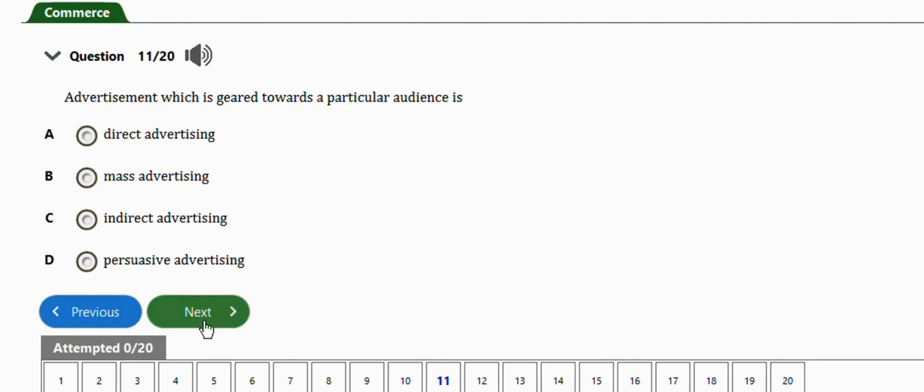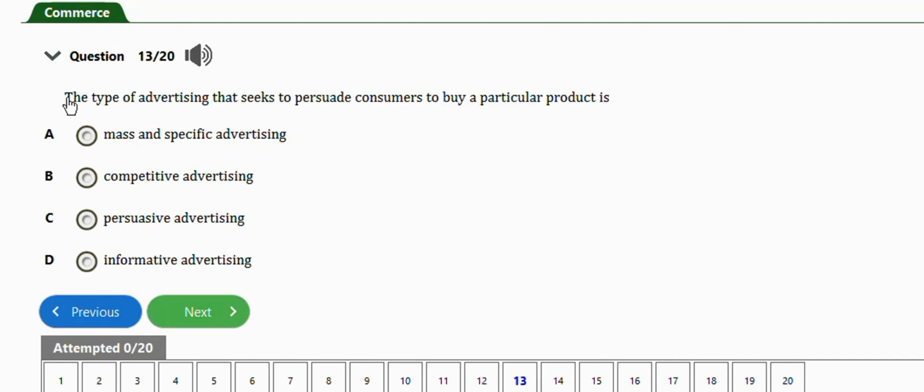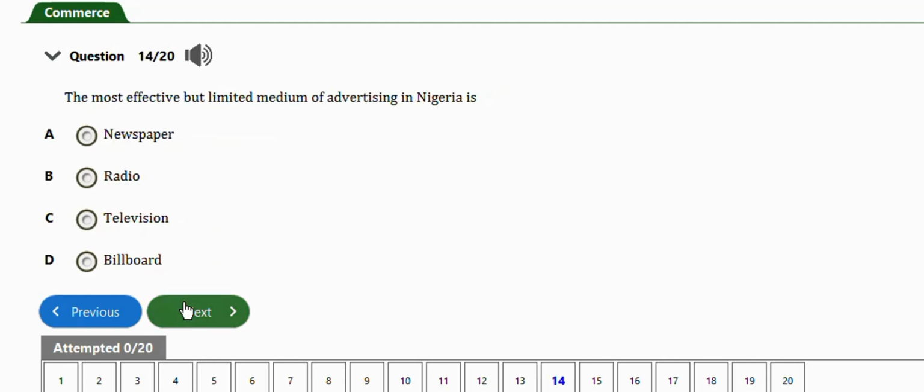Okay, very important. Next question, this one says, services are made up of visible and invisible goods and services, direct and indirect services, industry and commerce. The right answer is option C, direct and indirect services. Okay, next question, this one says, the type of advertising that seeks to persuade consumers to buy a particular product is, we have mass and specific advertising, competitive advertising, persuasive advertising, informative advertising. Right answer is option C, persuasive advertising. Okay, next question, this one says, the most effective but limited medium of advertising in Nigeria is radio. I think we have already attempted a similar question.